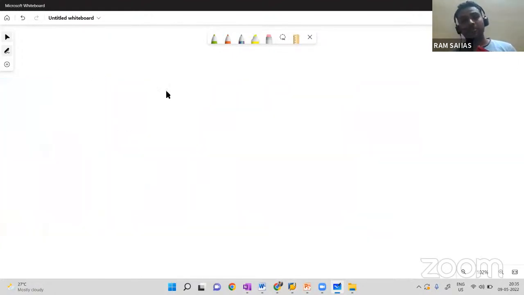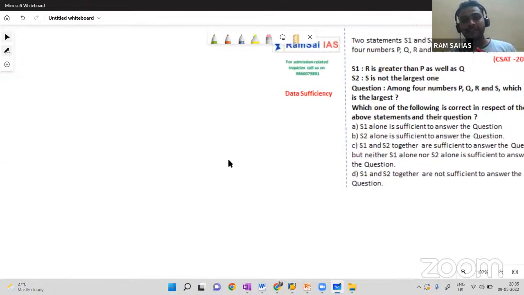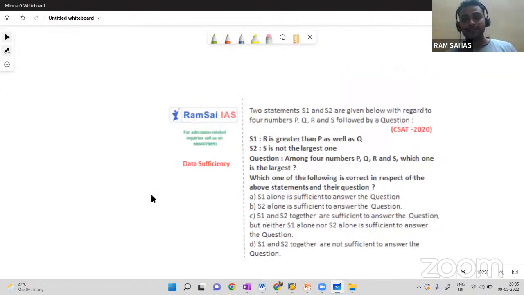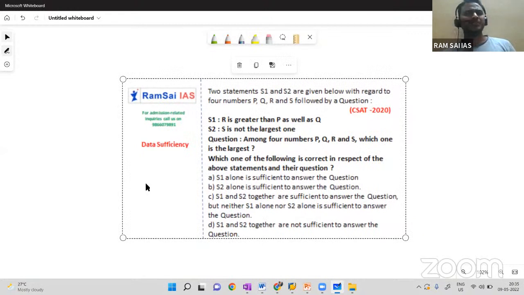Okay, so the next one here is the question which was asked in 2020. As I told you, in 2020 there were around 5 questions asked from data sufficiency. Okay, what is the question here? Again, from here, remember, not the statements first, but the question you have to read first. What is the question given?